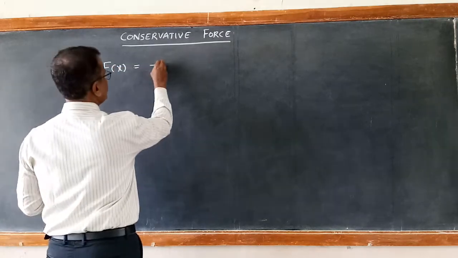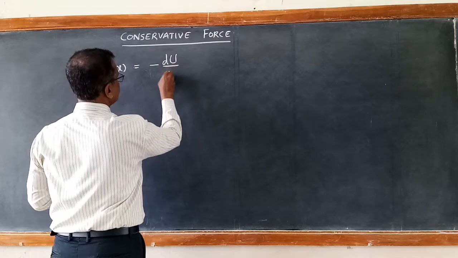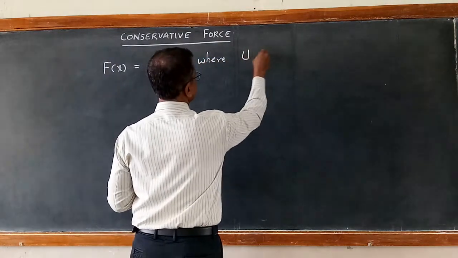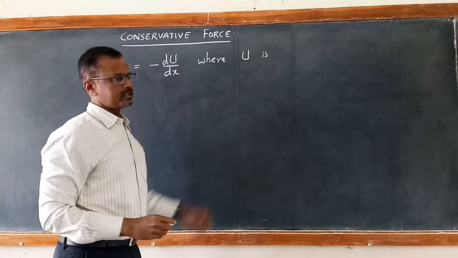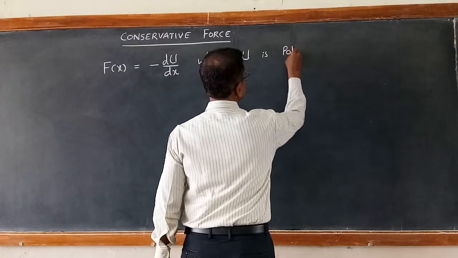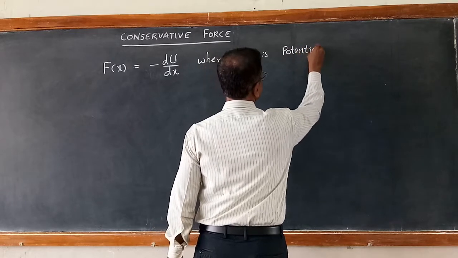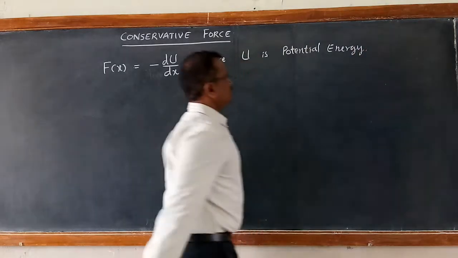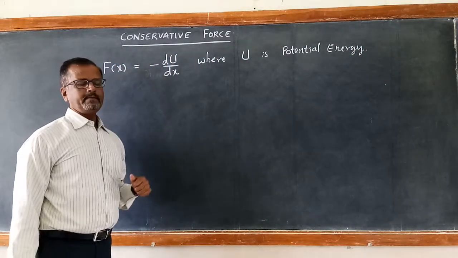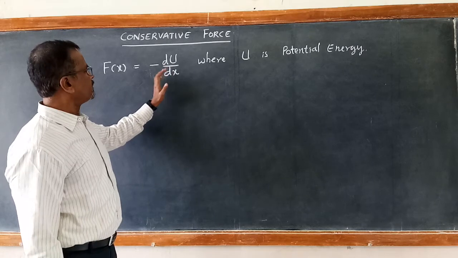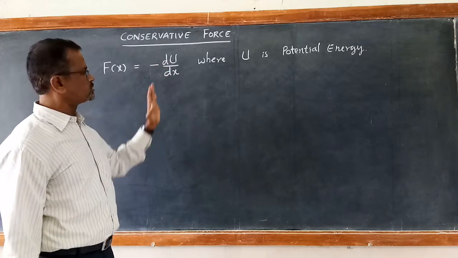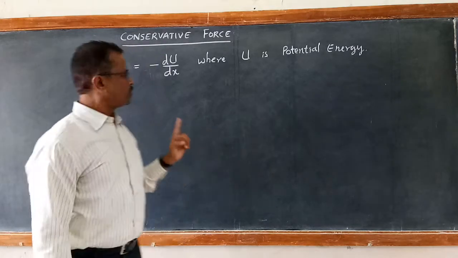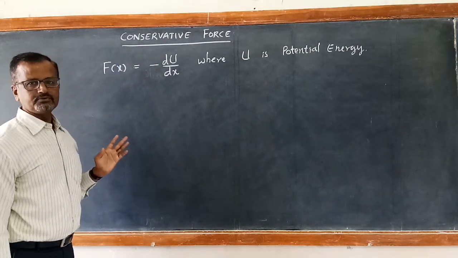Fx equal to minus du by dx, where u is the potential energy. So if we carry out the derivation, the differentiation of potential energy with respect to position, we get the conservative force.